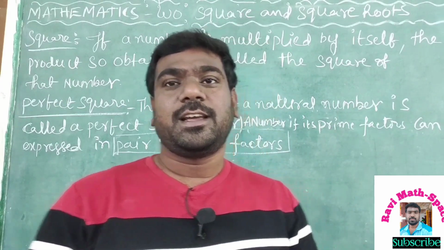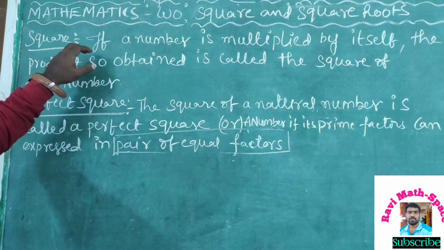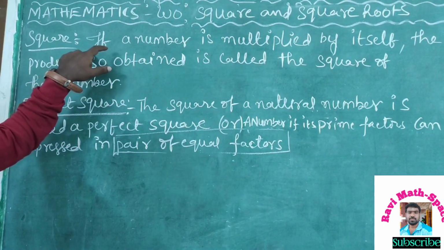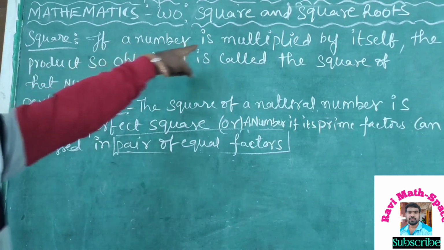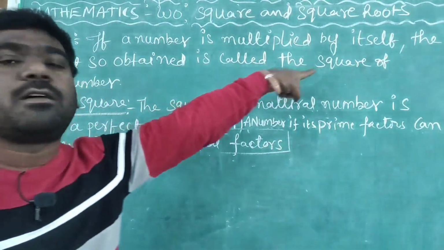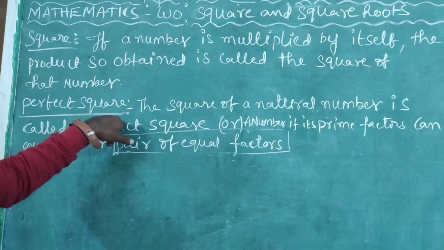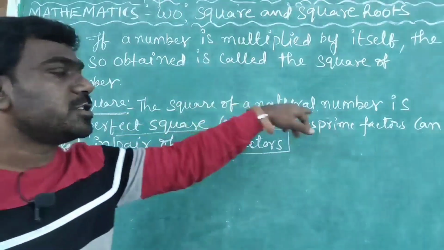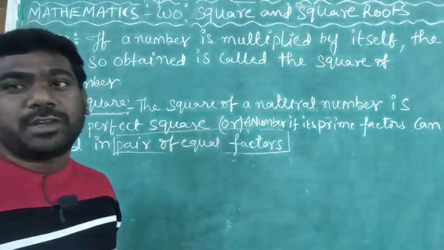See here, I have already written some definitions. You can revise once again, and you can take a screenshot also. A square: if a number is multiplied by itself, the product so obtained is called the square of that number. Next is perfect square: the square of a natural number is called a perfect square. How to verify?